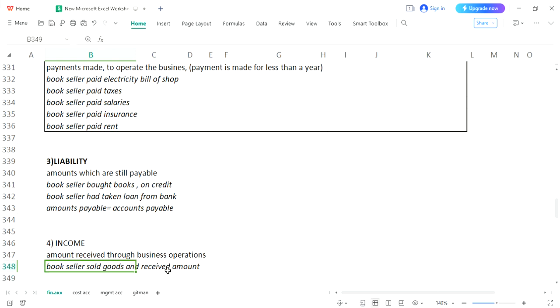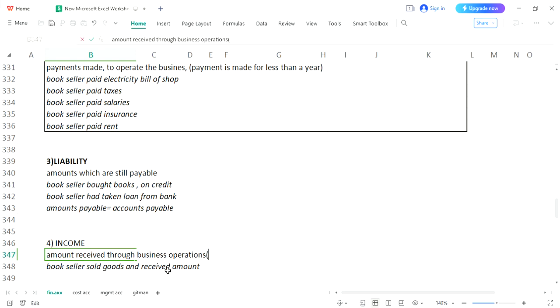Income is the amount which you are receiving through your business operations. So when you are getting some amount during the trading process or with the help of trading, that amount would be considered your income. As we have said, the bookseller had sold goods and received the amount. Another difference you can understand is if you are earning that income continuously. The word is very important to understand.